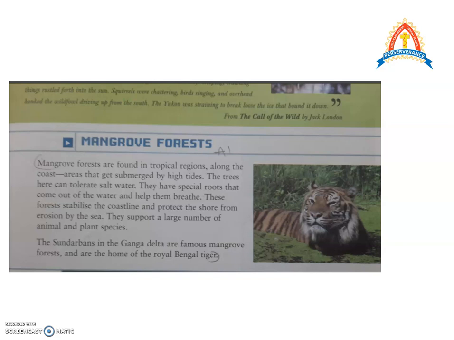These forests stabilize the coastline and protect the shore from erosion by the sea because the roots of the trees hold the soil, and they support a large number of animal and plant species, and the most famous among them is the Sundarbans in the Ganga Delta. So they are the mangrove forests and they are home of the Royal Bengal tiger. So these are the types of forests.